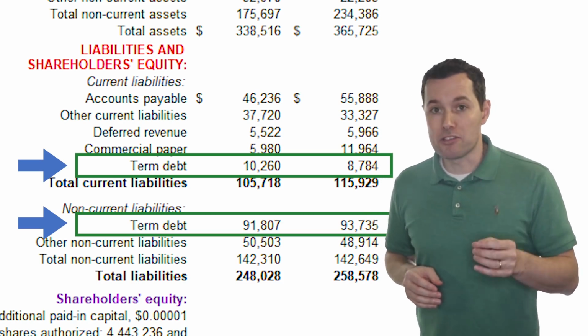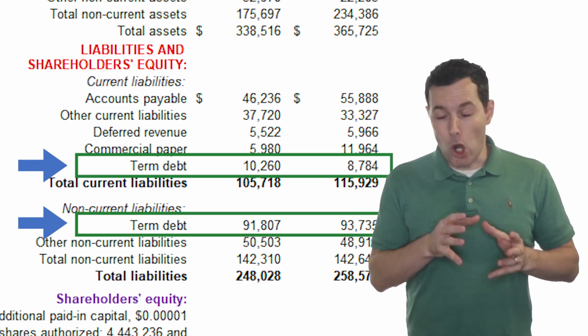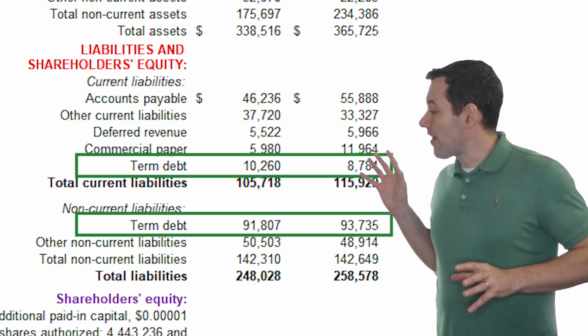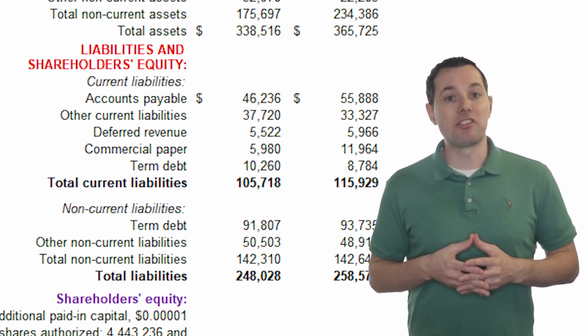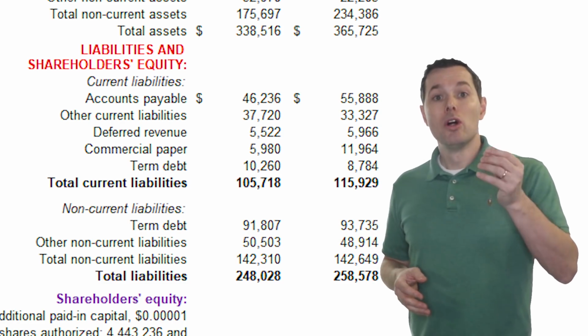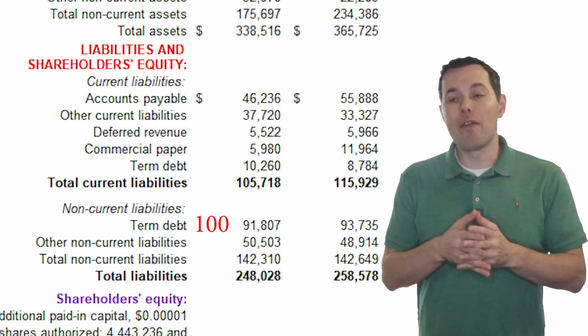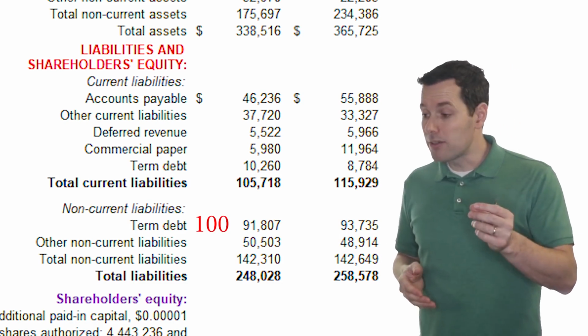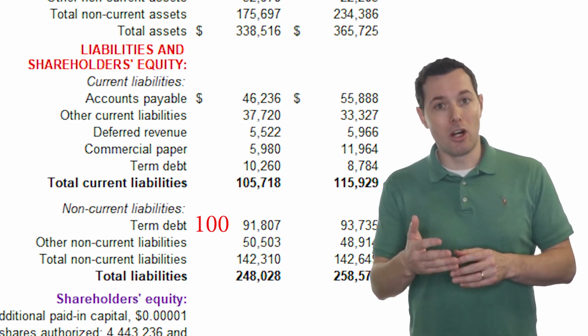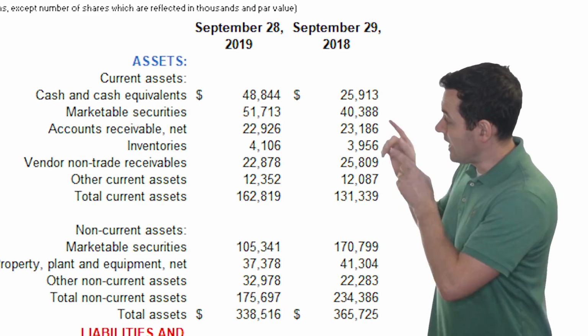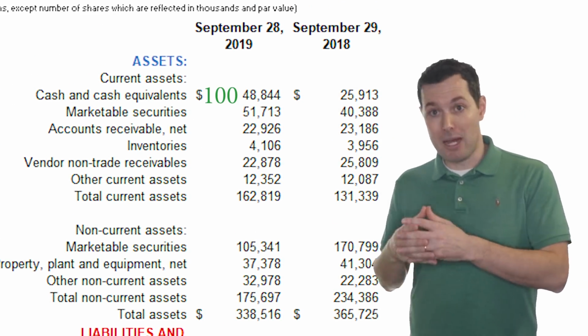But let's look a bit closer, because bonds actually affect all three financial statements. Just to illustrate, let's imagine that Apple went ahead and issued $100 million in new bonds. Well, that $100 million would fall right here on their balance sheet. But because they sold $100 million in debt, they also received $100 million in cash. That cash would appear up here on their balance sheet.